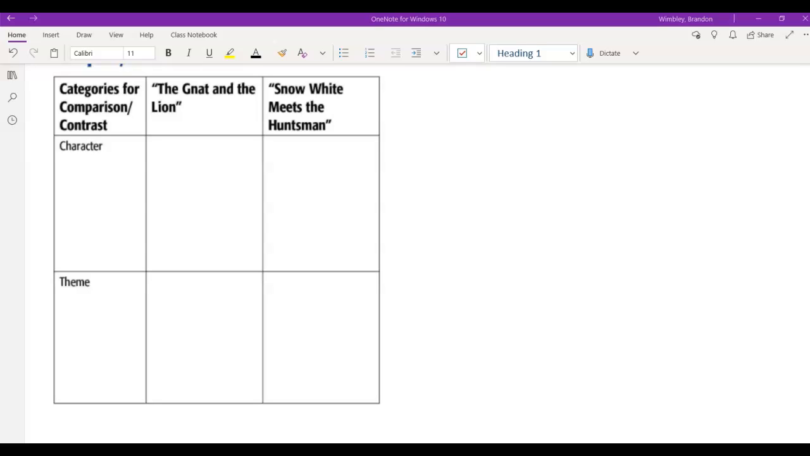Now, think about what a theme is. A theme is that lesson that we're trying to learn from a story. So let's think about how the theme in The Gnat and the Lion might relate to the others. But first, let's identify what the theme is. So, one theme in The Gnat and the Lion is the conflict between a strong character, the lion, and the weak character, the gnat.